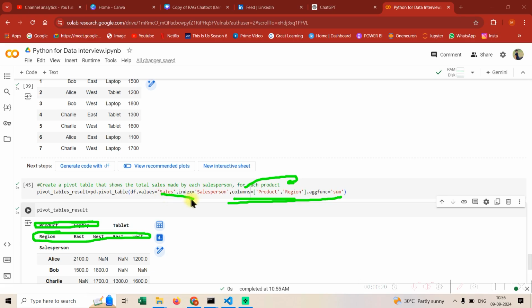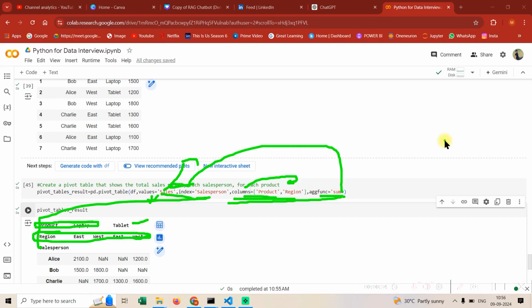So always remember, the column that is continuous would go in the values, then what is the index, and then the columns, on what column level you want, and what is the aggregation that would be applied. So just remember this, guys. At times they might ask you to pivot on two columns, so you can pass it as an argument inside a list. Okay, thanks.